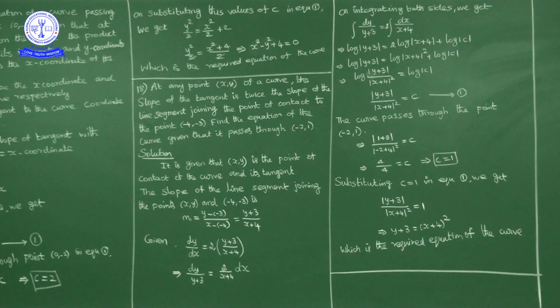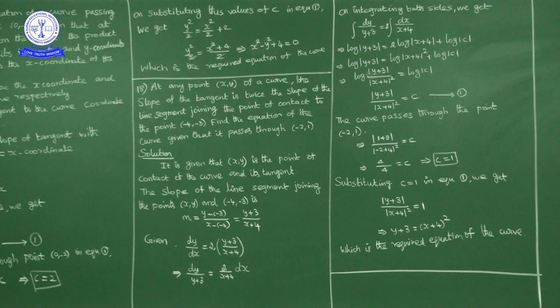Okay, substituting c is equal to 1 in equation 1, what will we get? y plus 3 upon x plus 4 square is equal to 1. So y plus 3 is equal to x plus 4 whole square. That is the required equation of the curve. Okay, I will repeat once again.